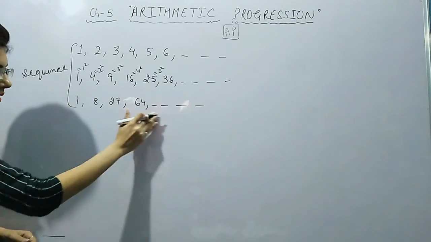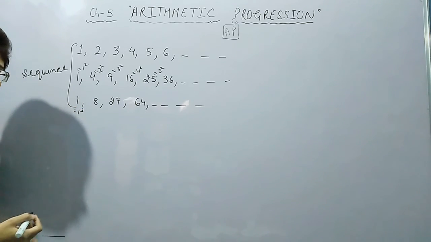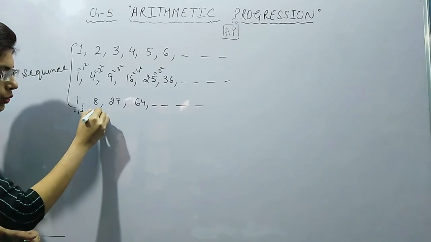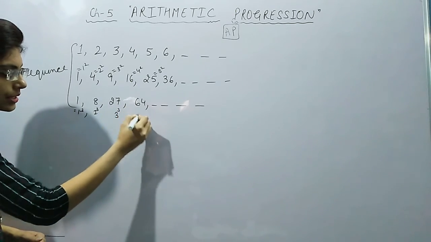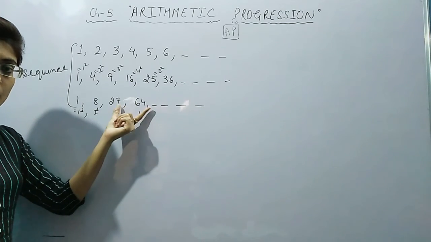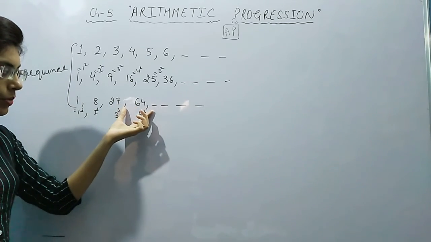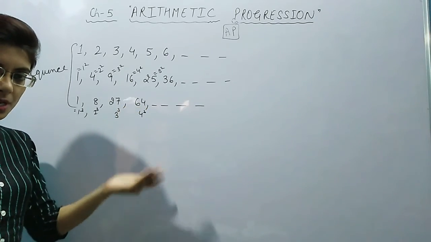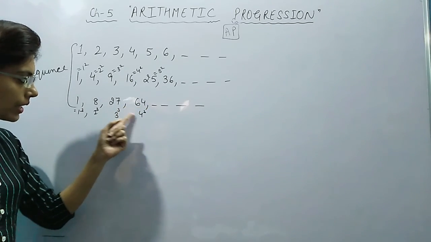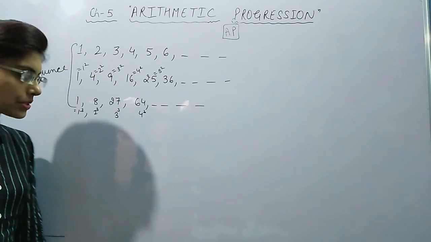Observing these numbers, we can see that this is cube of 1, this is 2 cube, this is 3 cube, this is 4 cube, and so on. This is also a sequence because it is following some rule. Which rule? Cubing the natural numbers.